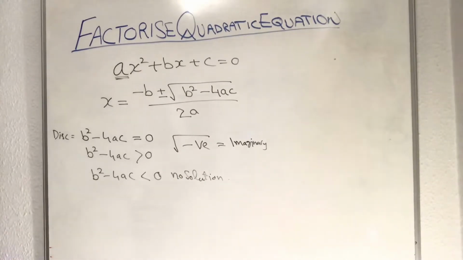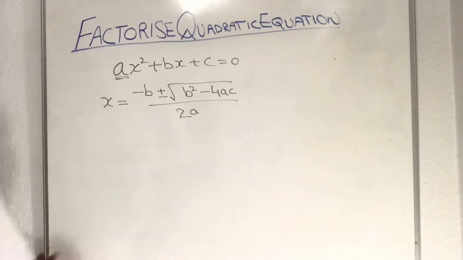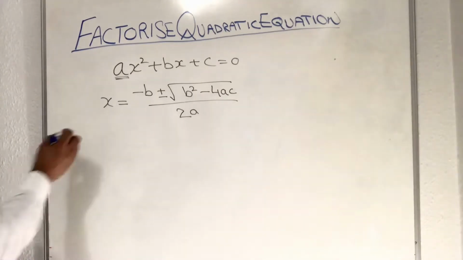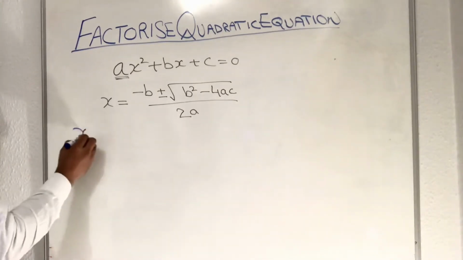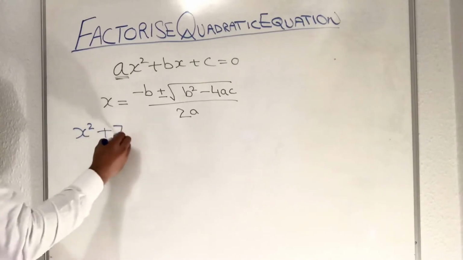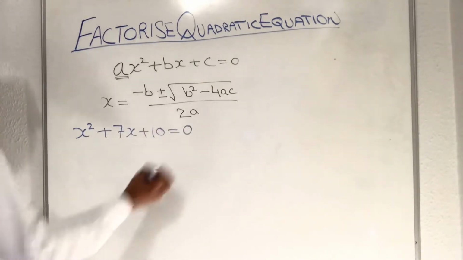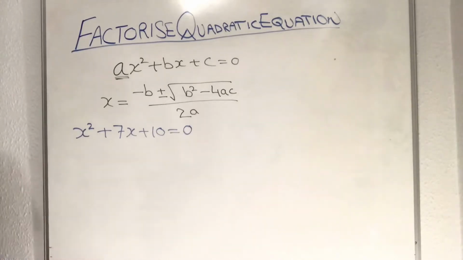So let's see. x squared plus 7x plus 10 equal to 0. This is our question.